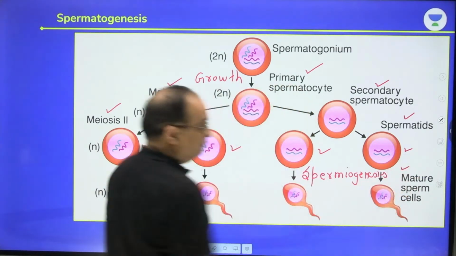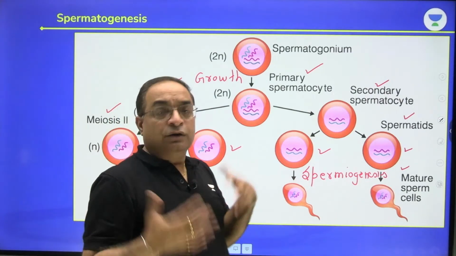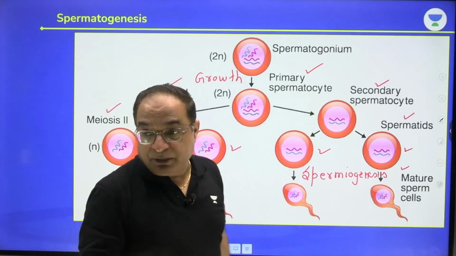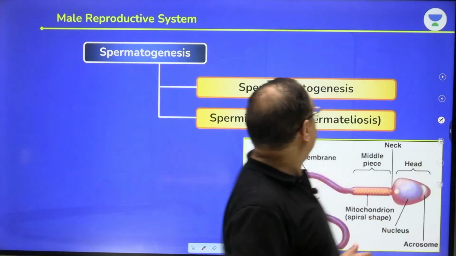Mature sperms are formed. Spermatid structure and sperm structure is a little different, right? We'll discuss what all changes happen when spermatids are converted into sperms. So if you are liking the slides, please hit the like button also.